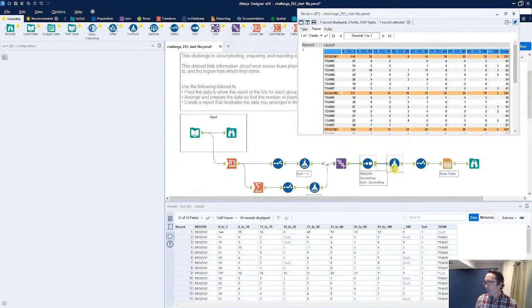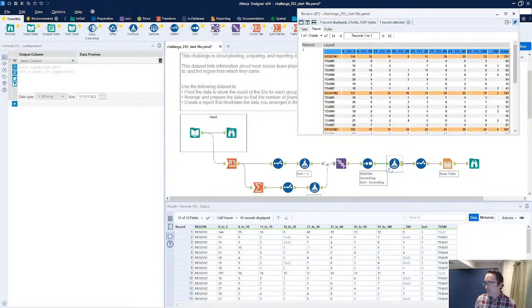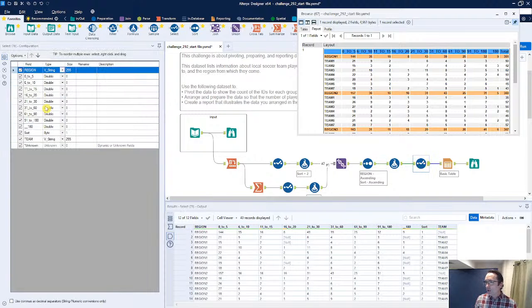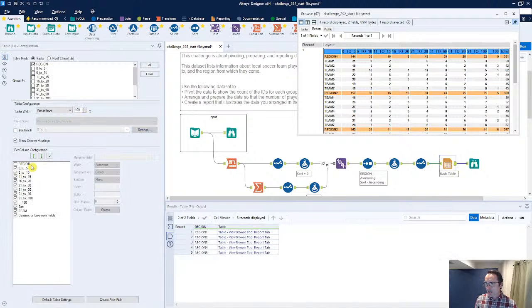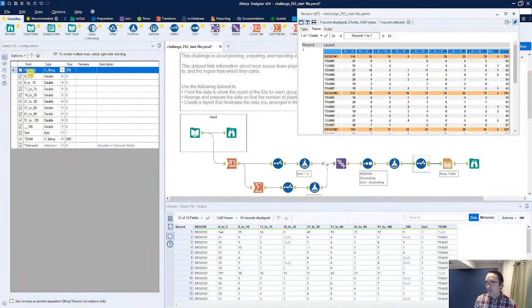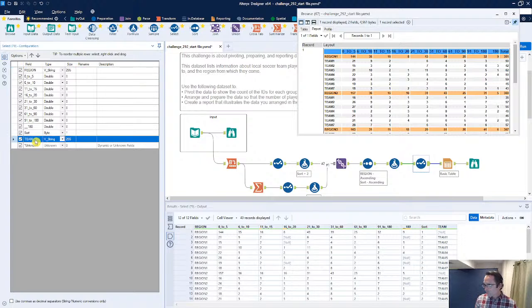Now, because of that, we've got another formula tool here. This is where I'm going to add in my total column. But I also have the ability to, once again, go into my select tool itself. I'm going to remove my rename under team here. I'm going to remove that little rename. I'm going to put it in here. But under this team that we're working with, I'm going to put a space in here to rename that team at the very end.